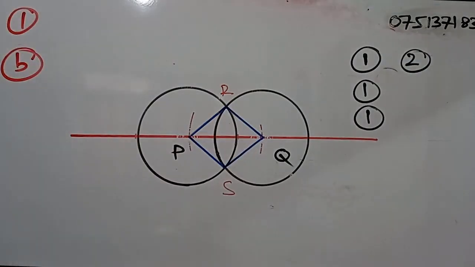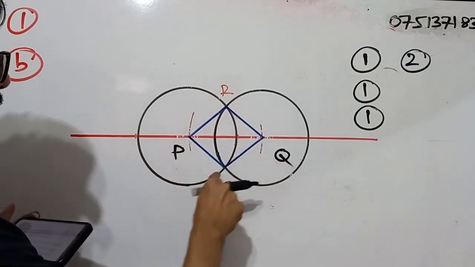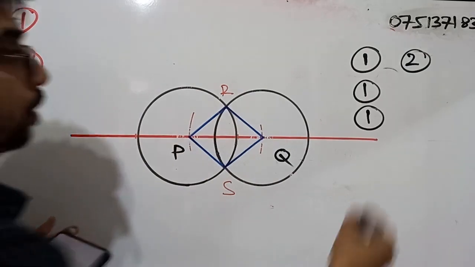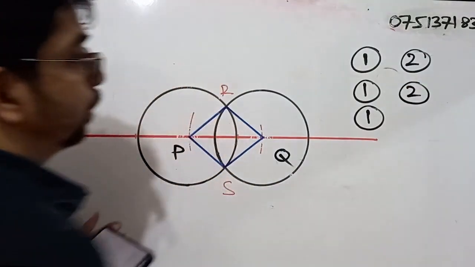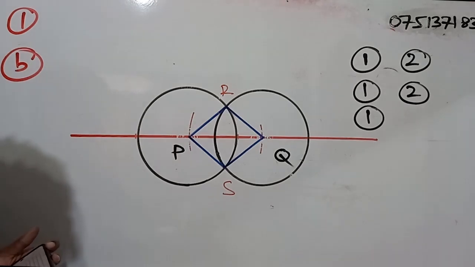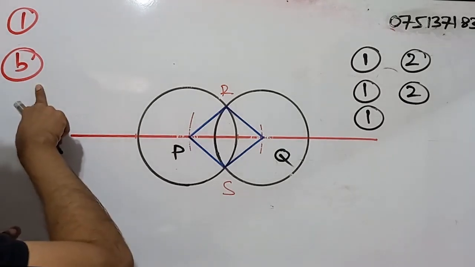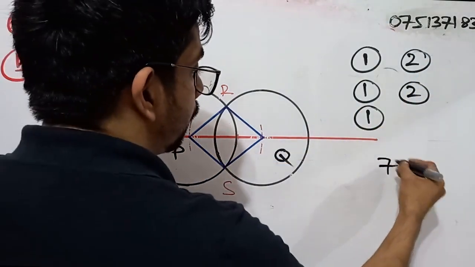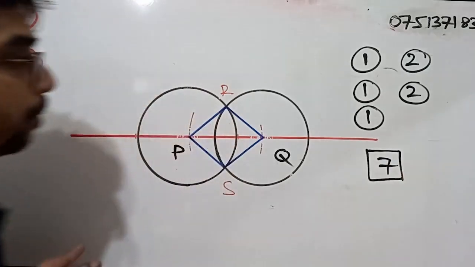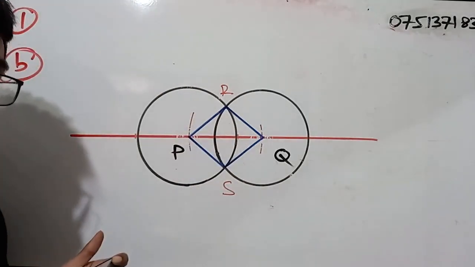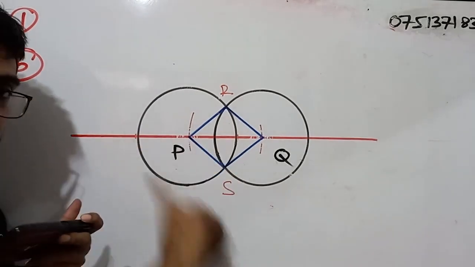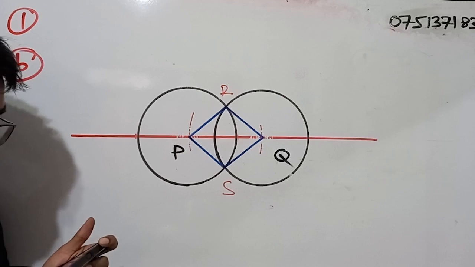Complete the two triangles PRQ and PSQ by joining the relevant points. For that you will be getting another 2 marks. So if we talk about part B, what are the full marks? Here we have 3 marks and 4. So altogether we get a total of 7 marks. Now we will go to part C. Still I won't erase the construction here, because we will need that.